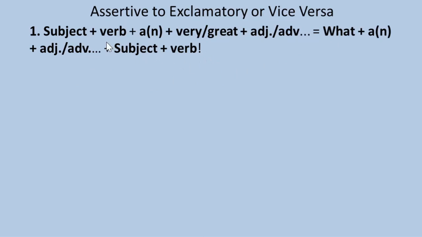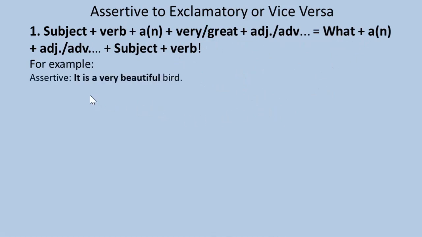So if there is a or an in an assertive sentence, we begin the exclamatory sentence with what. We have to follow this structure to transform from assertive to exclamatory.